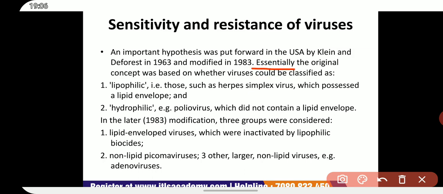Essentially, the original concept was based on whether viruses could be classified as lipophilic or hydrophilic.